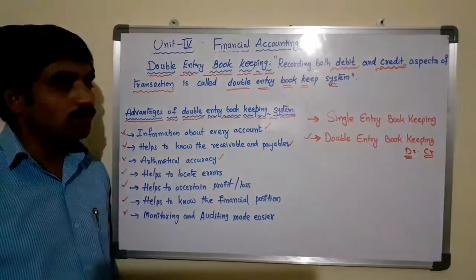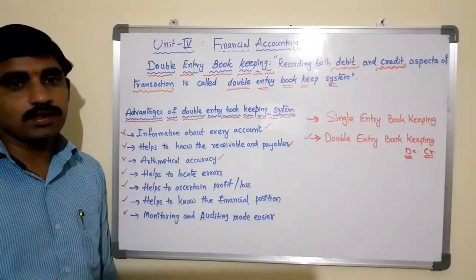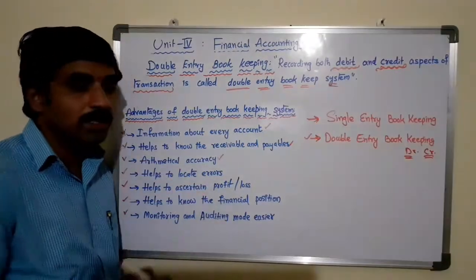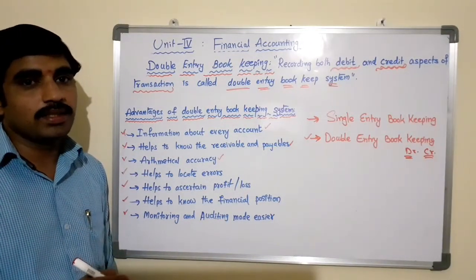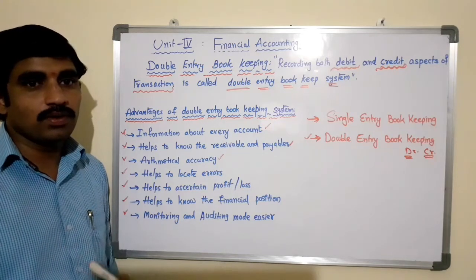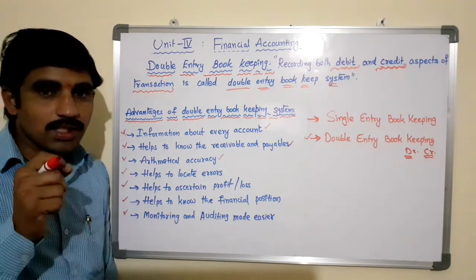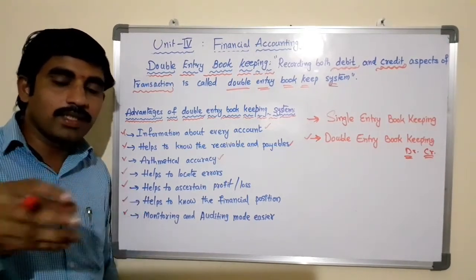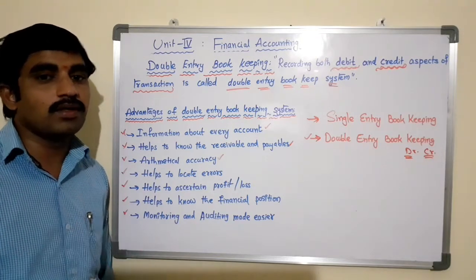Yes, if you are using the double entry bookkeeping system in recording all the transactions in the books of accounts for a business, it will show arithmetical accuracy. The arithmetical accuracy can be ascertained by preparing the statement of debits and credits called the trial balance. And this is possible because both the debit aspects and the credit aspects of every transaction are recorded in the books of accounts.